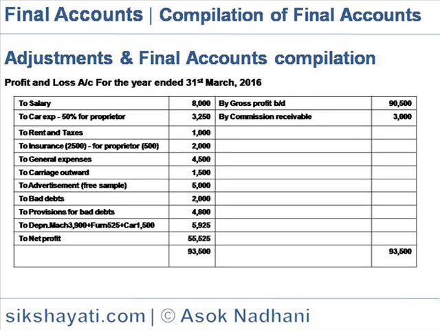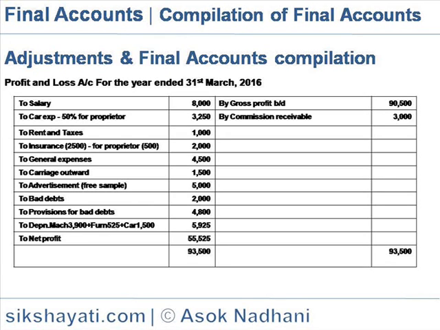Rent and taxes 1,000, insurance 2,500, from which 500 is reduced for personal insurance of proprietor, so that comes to 2,000. General expenses 4,500, carriage outward 1,500, advertisement, that is free sample, 5,000, which is reduced from the trading account.